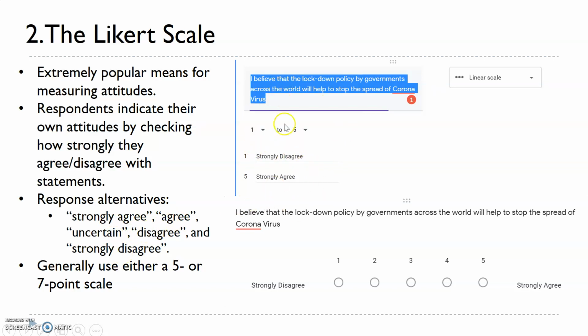The question will always be in the form of a statement. I cannot ask a question. It will be a positive or a negative statement, and I ask the respondent whether they agree or disagree. For example: I believe that the lockdown policy by governments across the world will help to stop the spread of coronavirus. Strongly disagree to strongly agree, 3 being the neutral point.